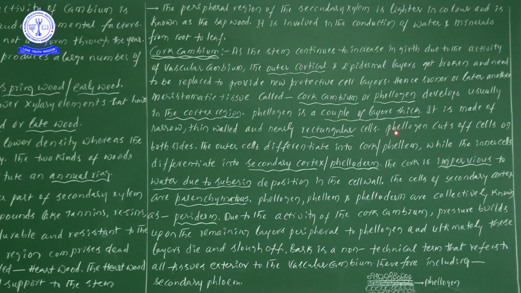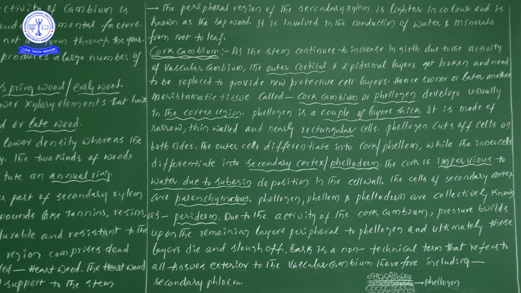Now the importance starts. Listen carefully. The phellogen cells cut off cells on both sides. When these phellogen cells divide, cells are added on the outer side of the phellogen as well as on the inner side. The cells that come to lie on the outside of the phellogen are differentiated into cork. The cells on the inner side we take as secondary cortex or phelloderm.